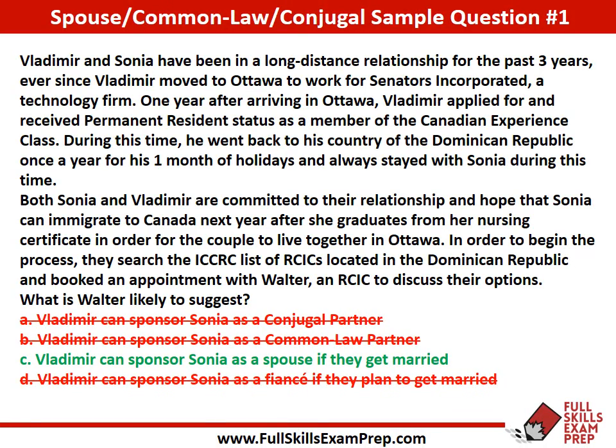So we know that C is the correct answer because when we go back to conjugal partners and whether or not there is a fiancé visa or something like that, it doesn't exist. Remember that with conjugal partners, they'd either have to get married or live together as common law and then qualify for permanent residency. So if you got C as the correct answer, perfect.